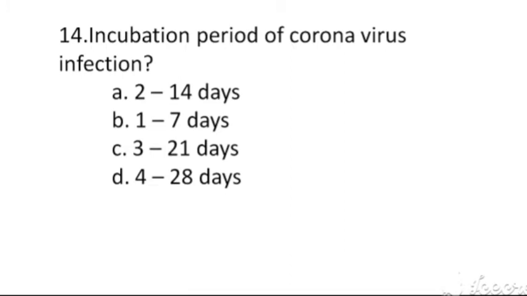What is the incubation period of coronavirus infection? The options are A. 2 to 14 days, B. 1 to 7 days, C. 3 to 21 days, D. 4 to 28 days. The right answer, option A, 2 to 14 days.